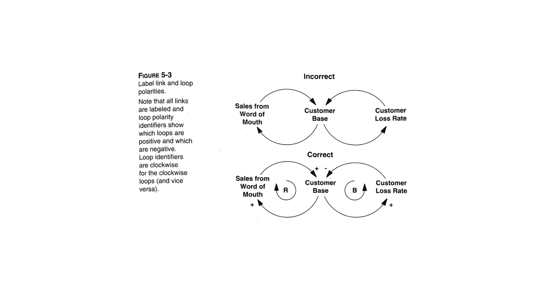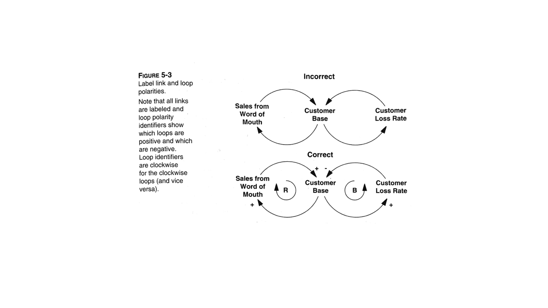Your causal loop diagram is not very useful if there is no polarity. This just says there's a relationship between sales from word of mouth and customer base, but it doesn't say whether these are positive or negative. So it doesn't really give us any information. It just says that we believe there are these causal relationships. But now, if you add polarity, sales from word of mouth goes up, customer base goes up, customer base goes up, sales from word of mouth goes up. All right, so this is two pluses. They're both going in the same way, and it's a reinforcing loop.